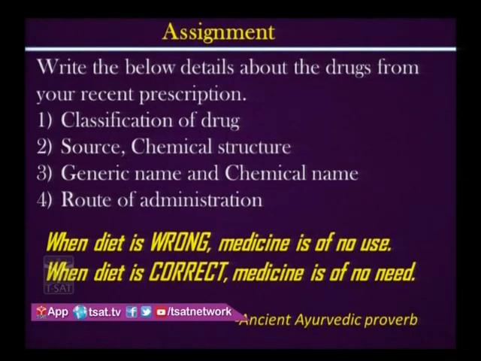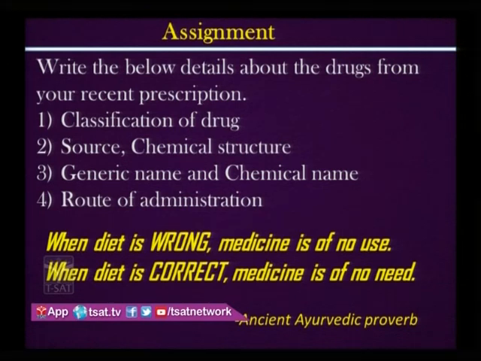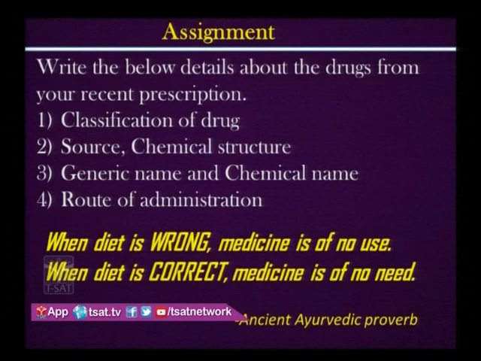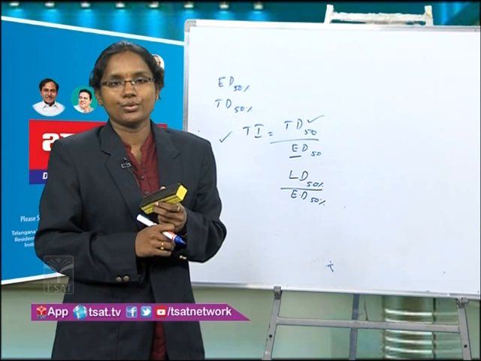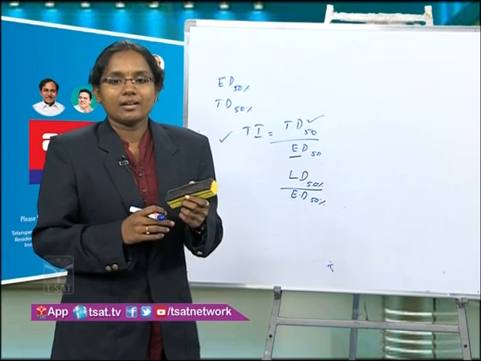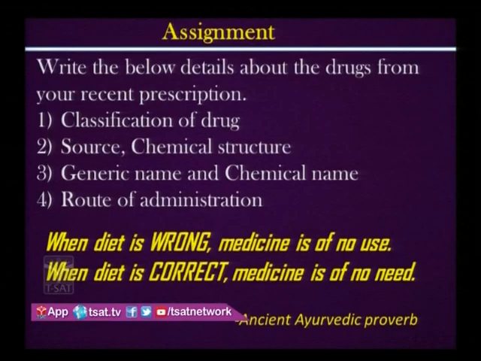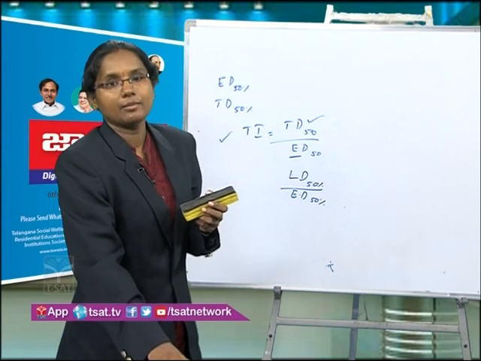You have to write an assignment on the drugs which you have taken recently, from your last prescription: which class the drug belongs to, what the source is, the chemical structure, the generic name, the chemical name, and the route of administration. When diet is wrong, medicine is of no use, and when diet is correct, medicine is of no need. So eat healthy and stay healthy. Thank you.